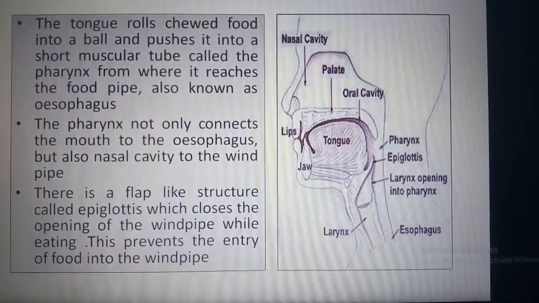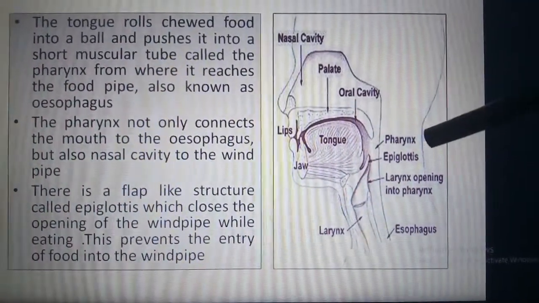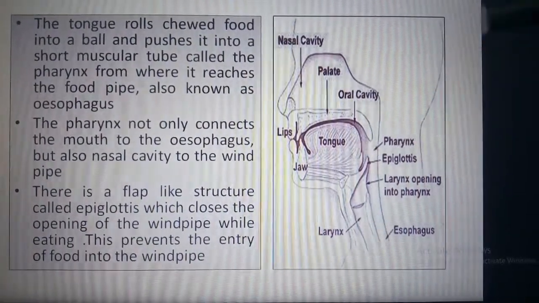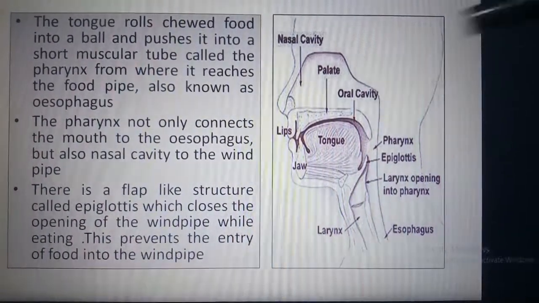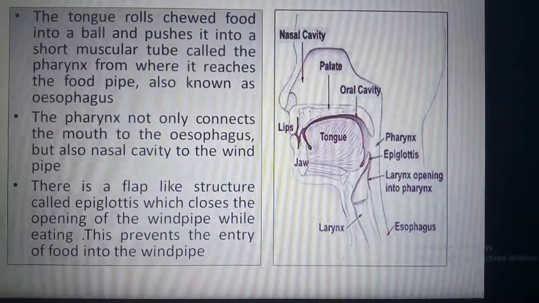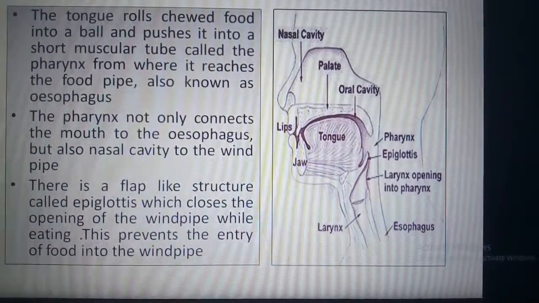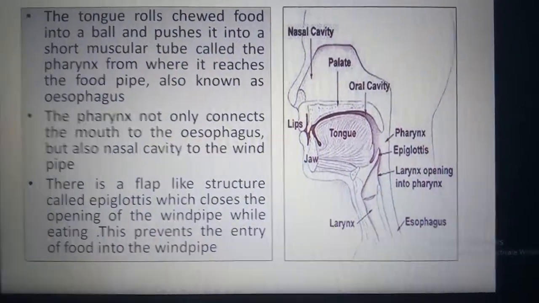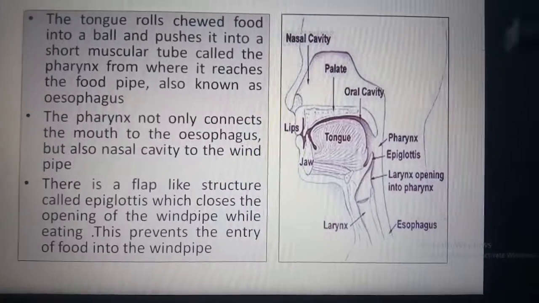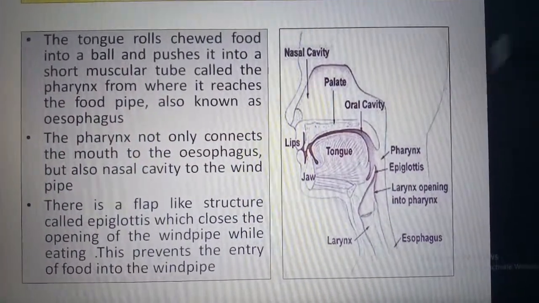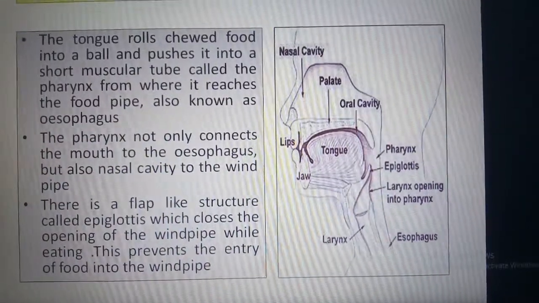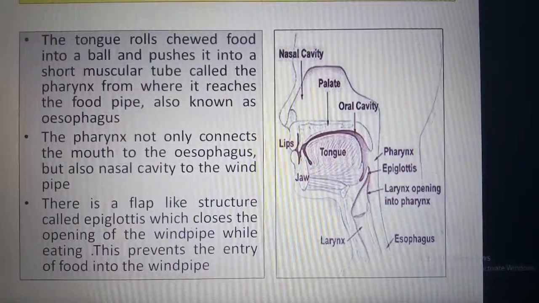So here, why am I telling about the pharynx? Because the pharynx is a common passage between the food pipe and the windpipe. The food pipe and the windpipe lie very close to each other inside our body, and this pharynx is a common passage for the food and the air. So the pharynx not only connects the mouth to the oesophagus but also the nasal cavity to the windpipe.